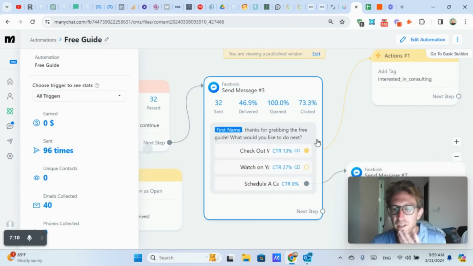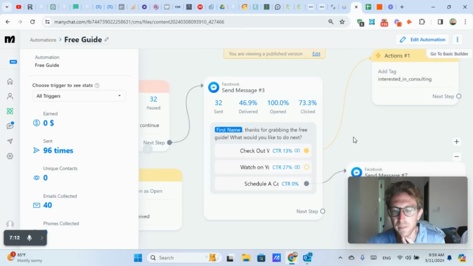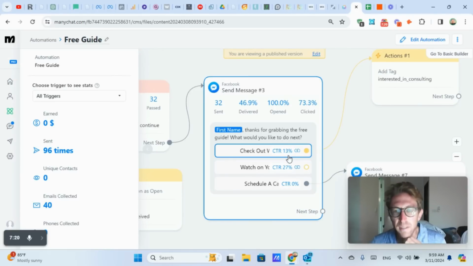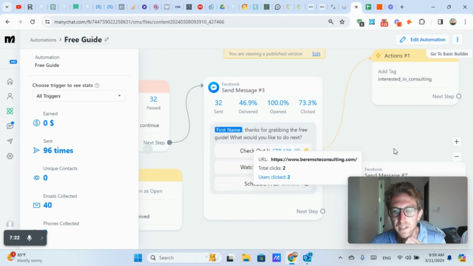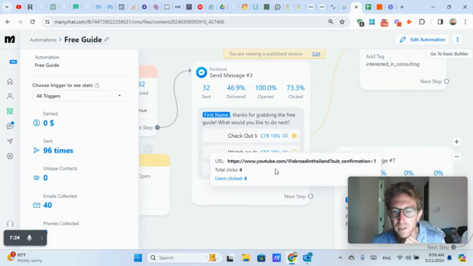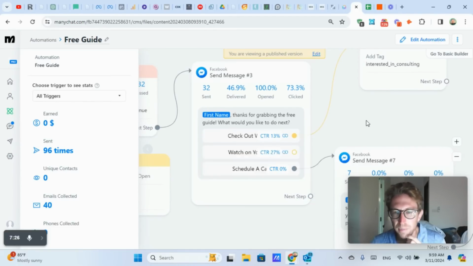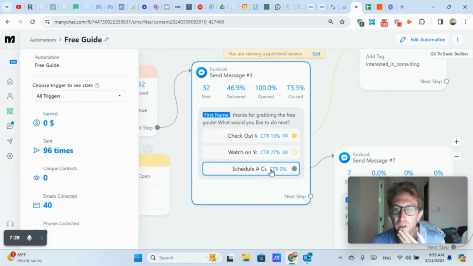Prior to this, I was actually just sending them a link to my website and then a link to schedule a call, a consultation call, which is my paid offer. But I wasn't really getting that many conversions, so I just decided to give them an option to select what they want to do next. And that also helps me to figure out what these people actually want, right? So they've got 3 options.